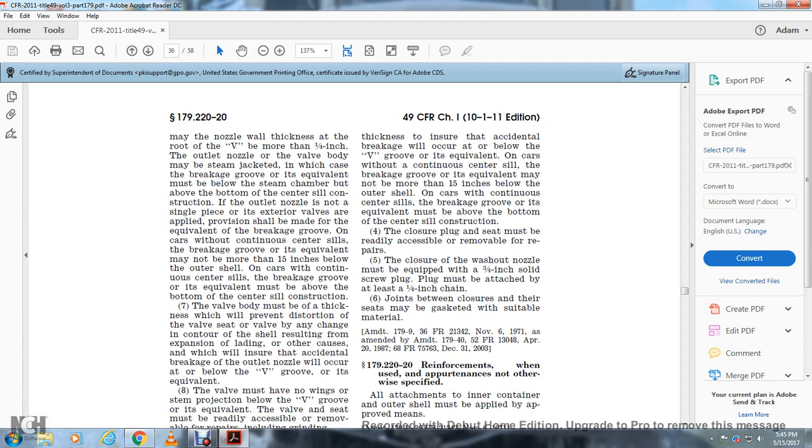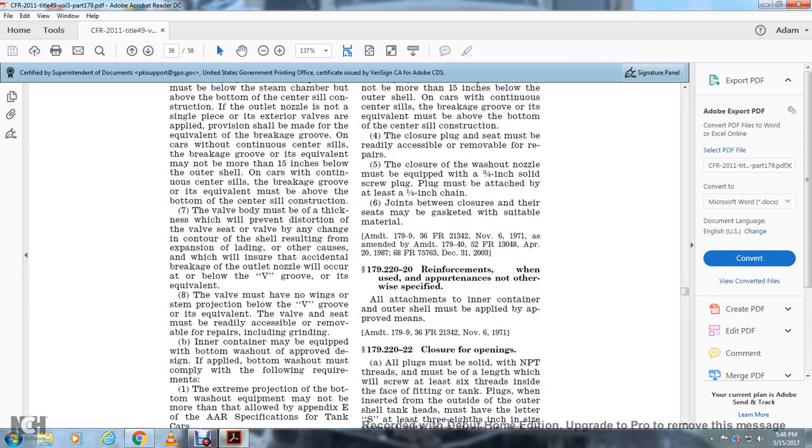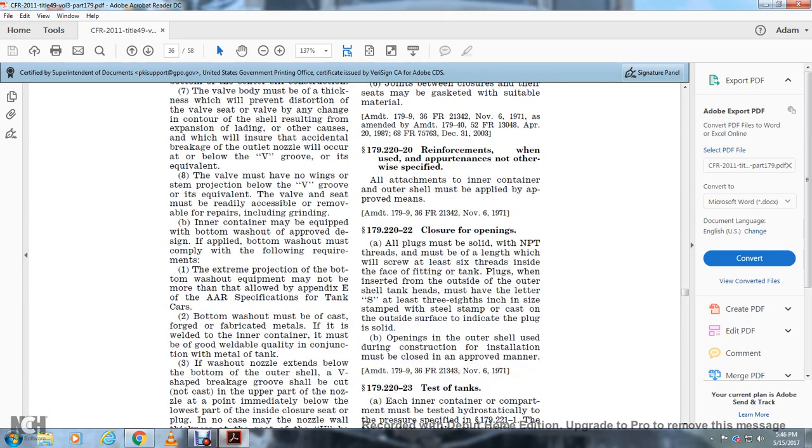Joints made between closure and their seats must be gasketed with suitable material. 179.220-22, reinforcement used with reprintancies not otherwise specified. All attachments to inner container and outer shells must be applied with approved means. 179.220-22, closure openings.